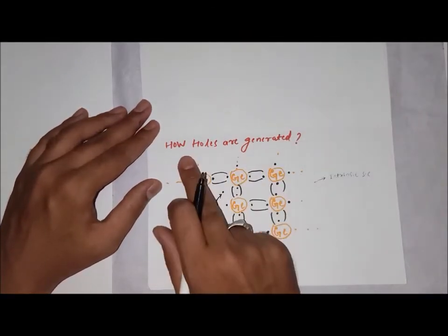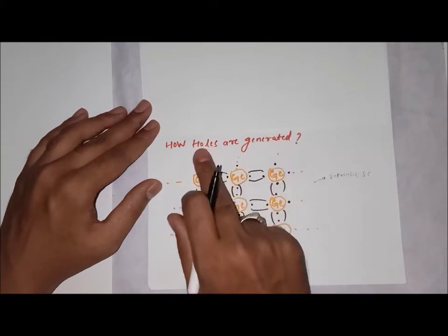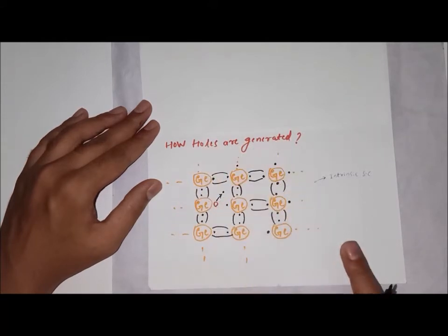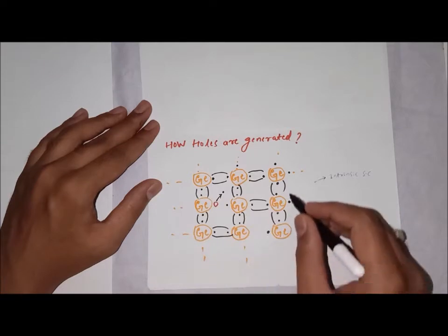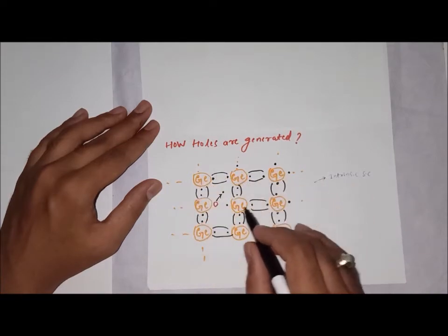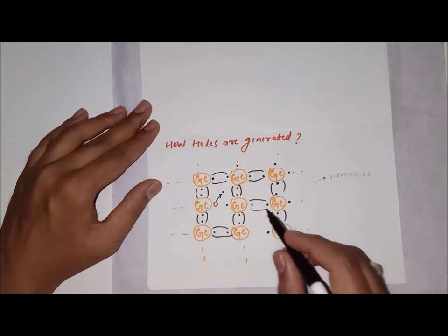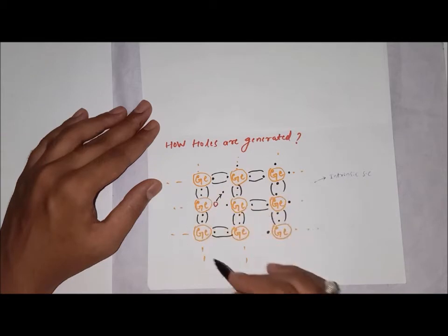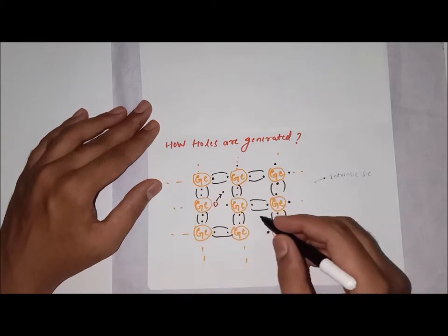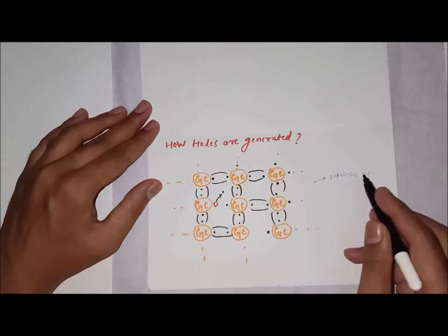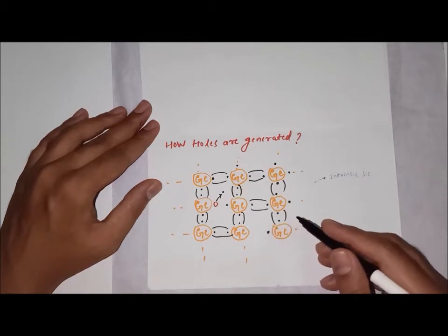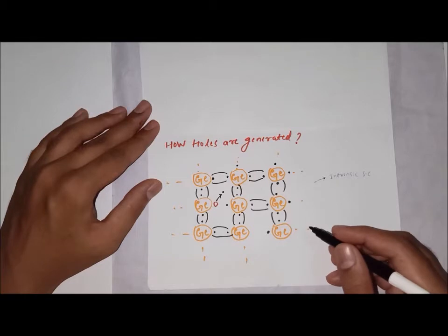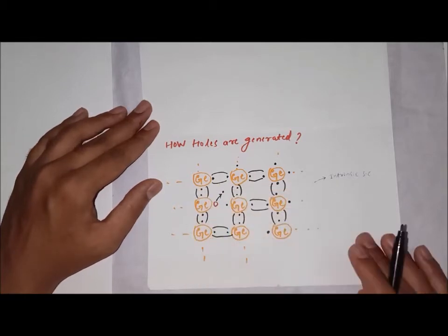Next, how holes are generated. That is, how positive charges are generated in a semiconductor. Let me consider, already you saw this diagram. This is a semiconductor slab made up of germanium. Germanium crystal, it is a pure semiconductor, pure germanium slab I considered. The pure germanium slab is called an intrinsic semiconductor. Pure semiconductor is called an intrinsic semiconductor.